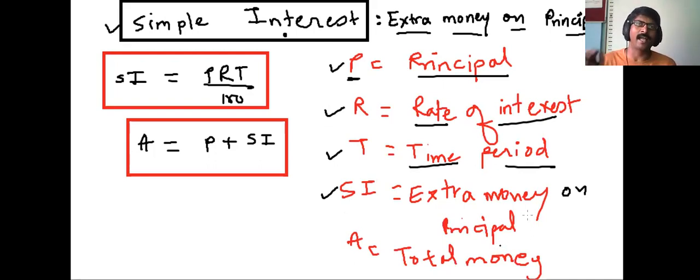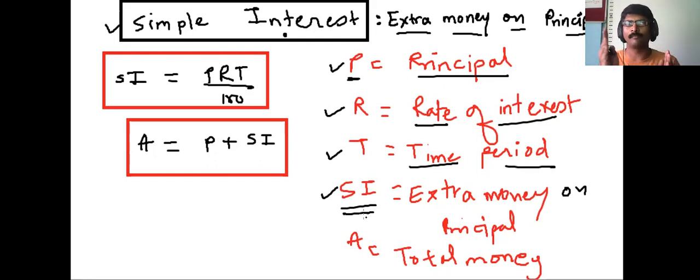Suppose you borrowed 100 rupees from the bank, and the bank charges 10% on that. So you have to repay 10 rupees extra, because 10% of 100 becomes 10 rupees. The 10 rupees is called simple interest. Are you getting it? That is the extra money.